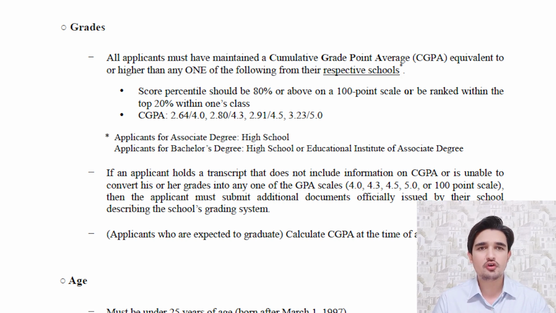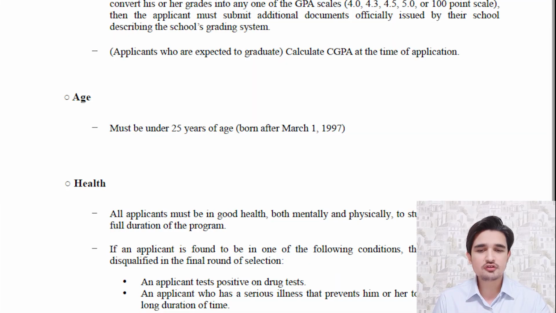So you keep in your mind that this system is for all around the world. Many countries, they have percentage system. Many universities, they have CGPA system. So you must check your system and check your eligibility. There is also an age requirement that your age must be under 25 years and your health must be in perfect condition.